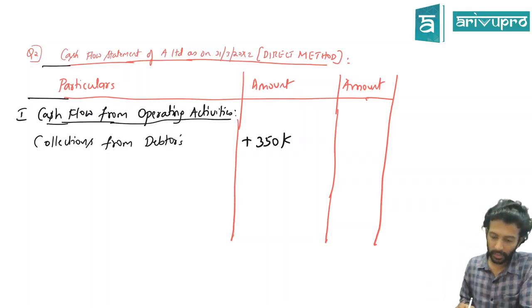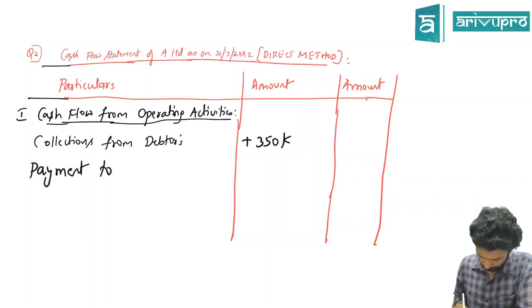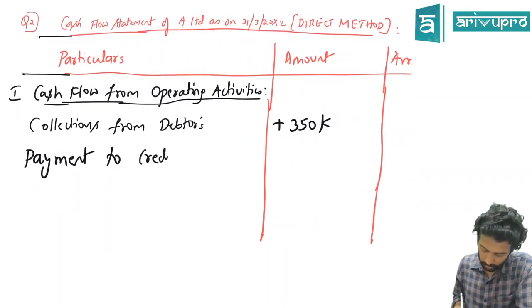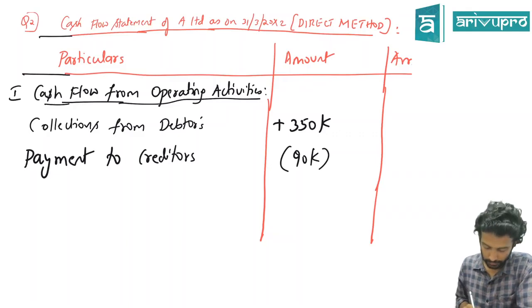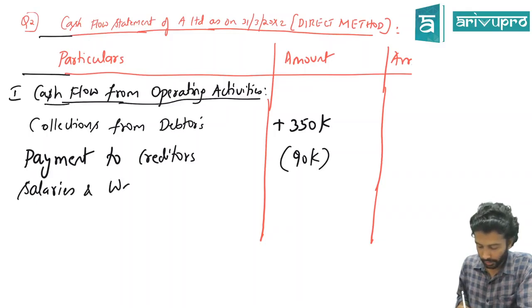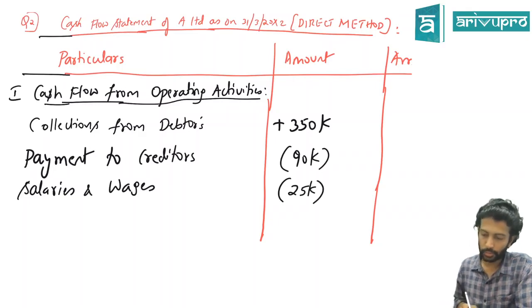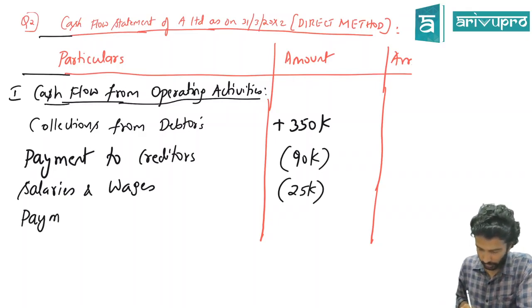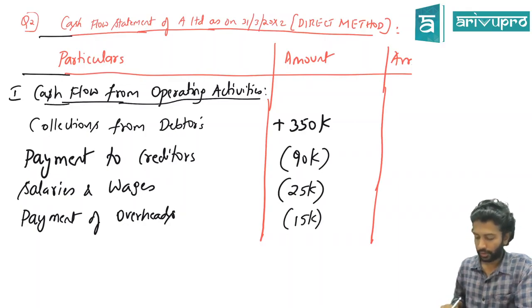Next, we made some payment to creditors. Come to the outflow side. Payment to creditors, part of your operation only, plus or minus? Since it's an outflow, minus 90,000. Next, salaries and wages. Again, part of your operations and still an outflow, so minus 25,000. Next, payment of overheads. How much did we pay? 15,000.